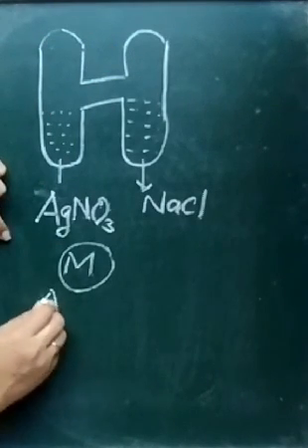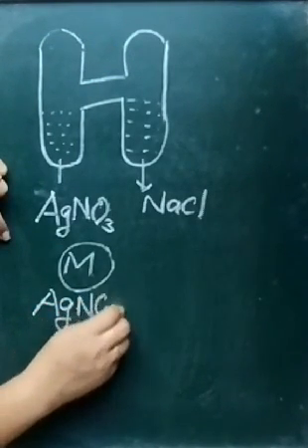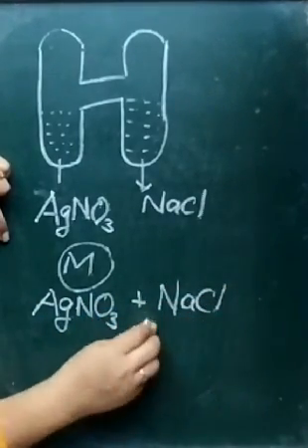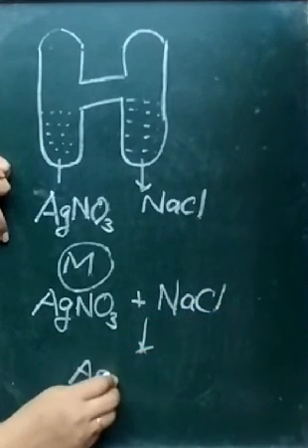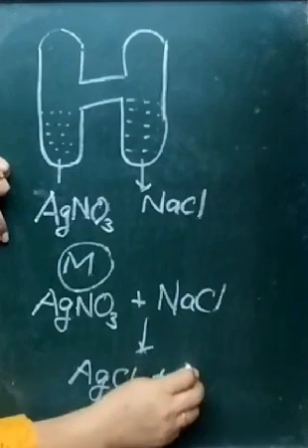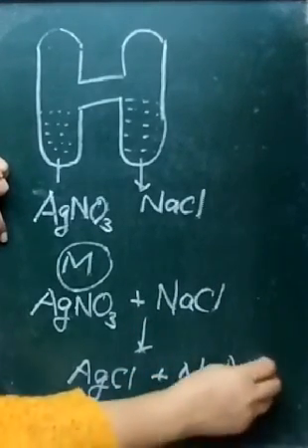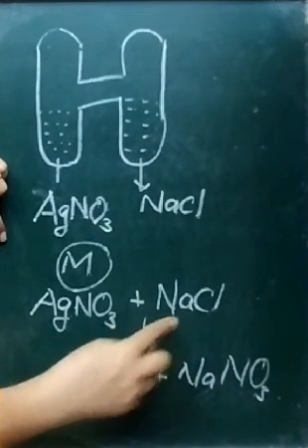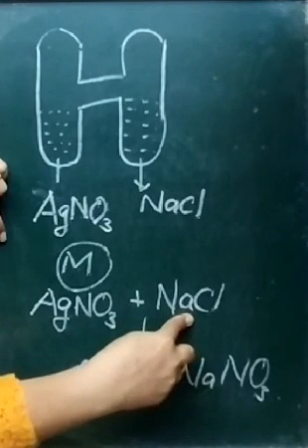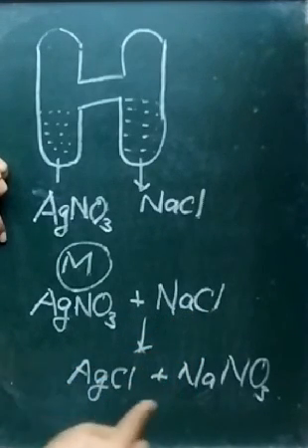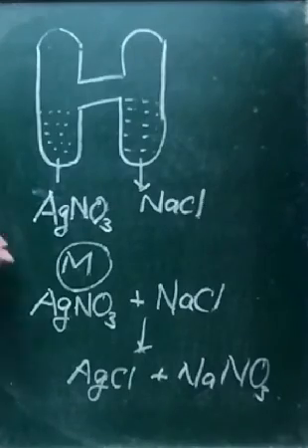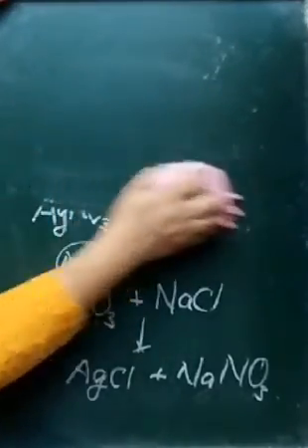We'll find the chemical reaction occurs: AgNO3 plus NaCl. Both substances react and give AgCl and NaNO3. So total mass of AgNO3 plus mass of NaCl is equal to mass of AgCl plus mass of NaNO3. This we had seen. So he showed that mass remains constant. That means the law is correct.